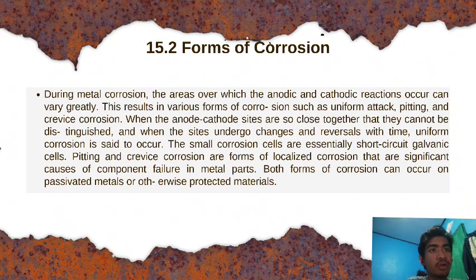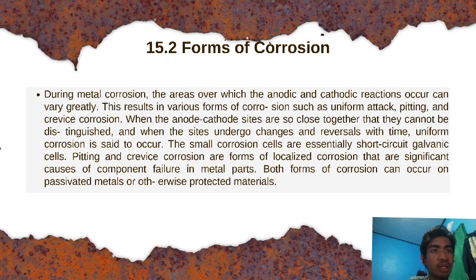15.2, forms of corrosion. During metal corrosion, the area over which the anodic and cathodic reactions occur can vary greatly. This results in various forms of corrosion such as uniform attack, pitting, and crevice corrosion.